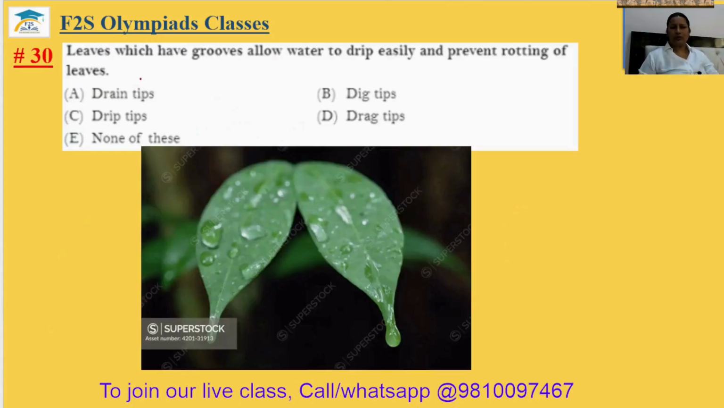Question number 30. Leaves which have grooves allow water to drip easily and prevent rotting of the leaves. So the shape of the leaves is like this and water just stores inside it and they just drip down. Okay. And these type of leaves are known as drip tip leaves. So 30 answer will be option C.